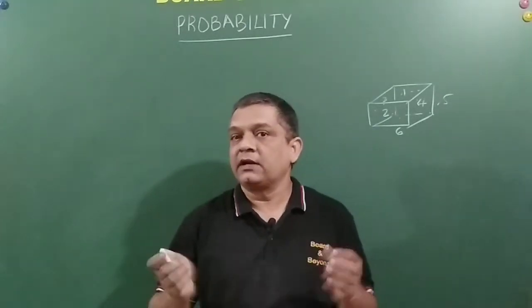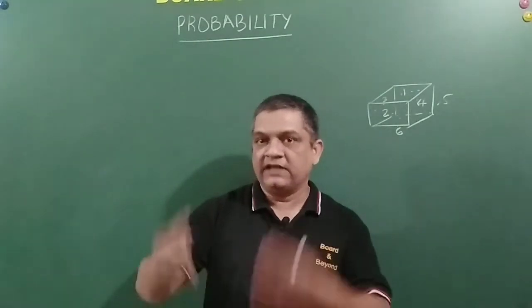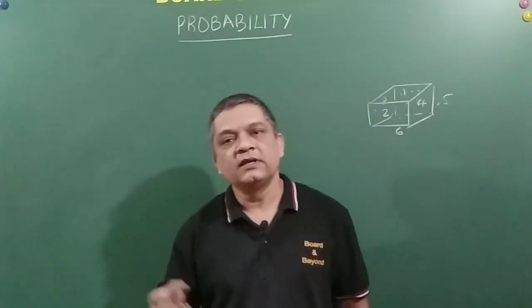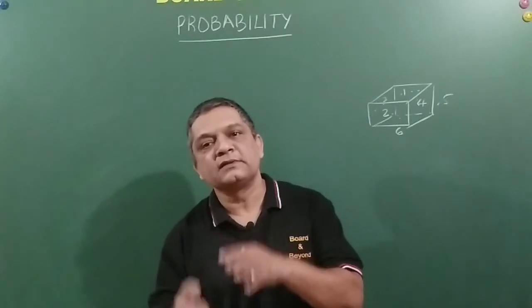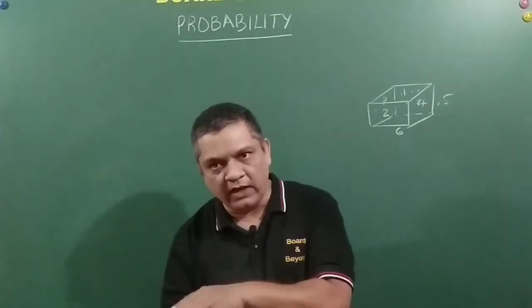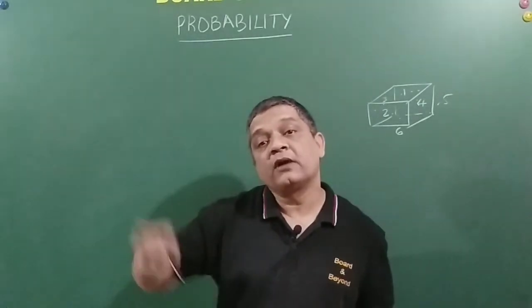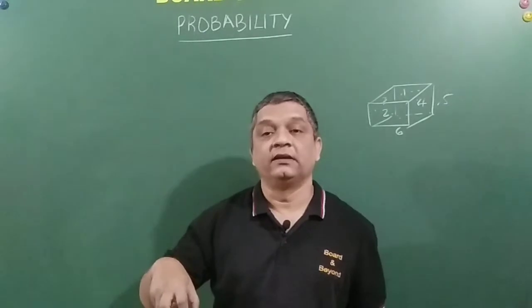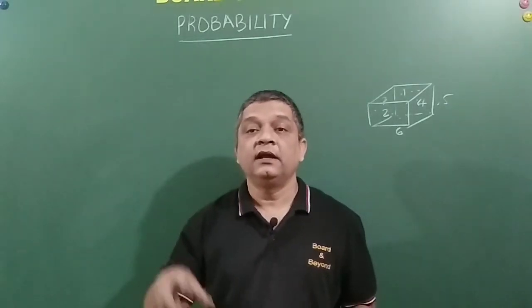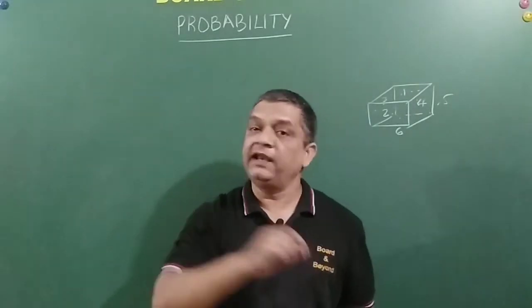Let us say when we are casting a die, 1 is opposite to 6. So what happens if we put more concentration of solid near point 1? Then that part of the die becomes heavy, and the die is more likely to show up number 6 on the upper face than any other number.